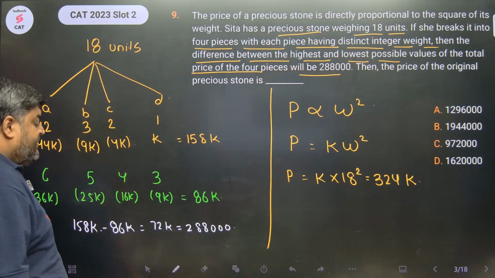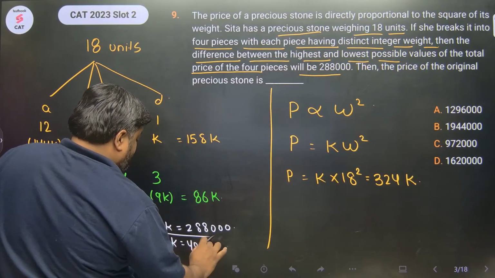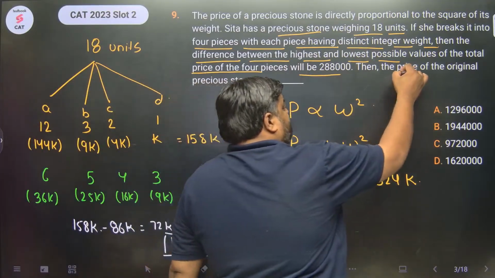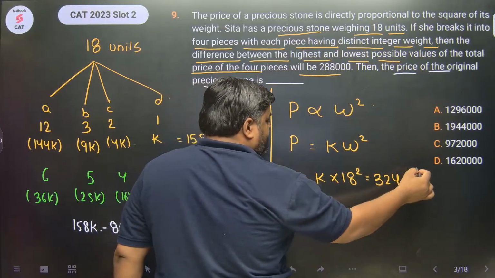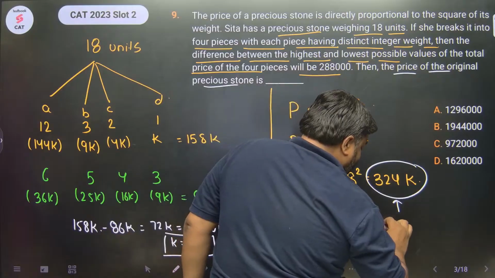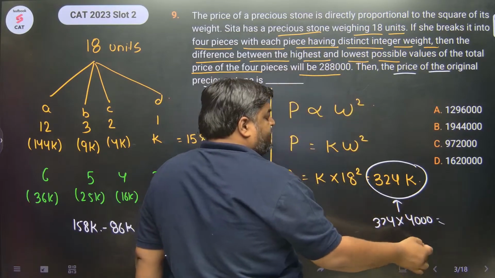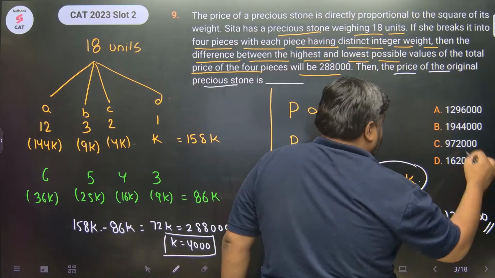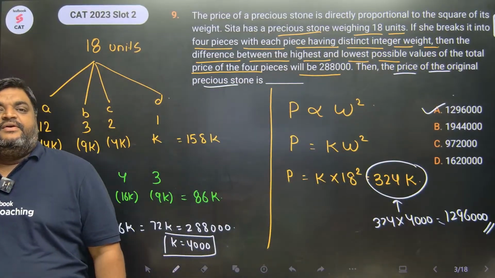This gave me K as 4,000. We have to find the price of the original precious stone. You have to answer the value of 324K. So the correct answer is 324 multiplied by 4,000. 324 cross 4 is 1296. 1296,000 would be the right answer.